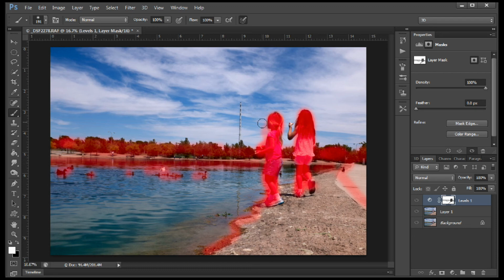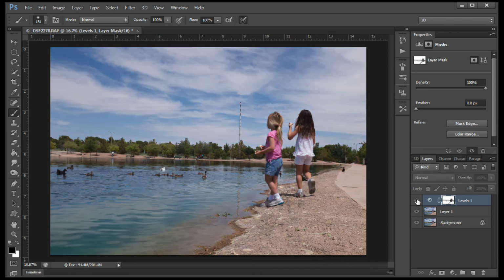Now we want to be at 100%, so I'm going to hit the O key. If you look at the opacity on my brush, you can see that it's back to where it was. We got a little sloppy here when we originally did it. I'm going to hit the X key again, and I'm just going to come back in and add a little bit more to her. So that's it. We're going to go ahead and hit the backslash key again to get rid of that layer mask, and now you can see the before and the after with levels.